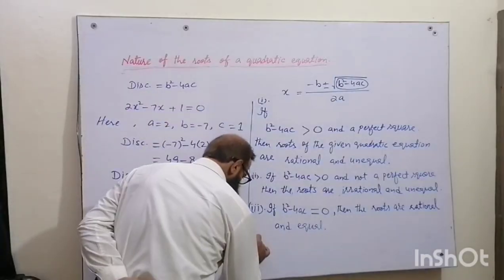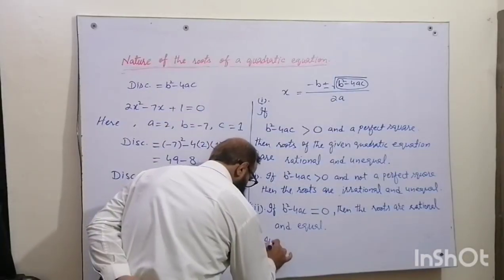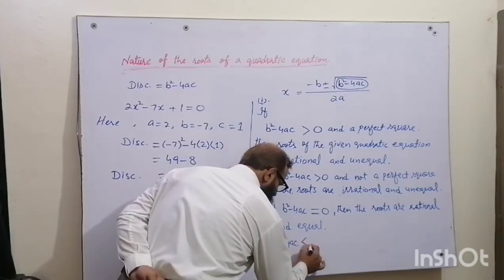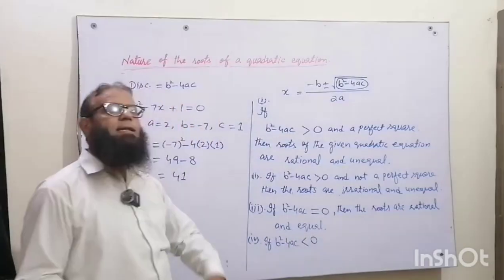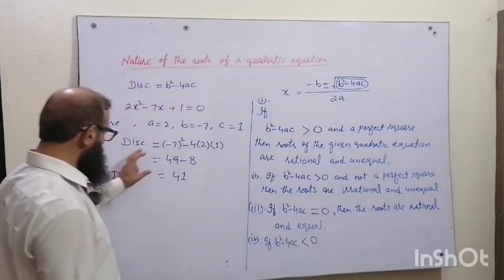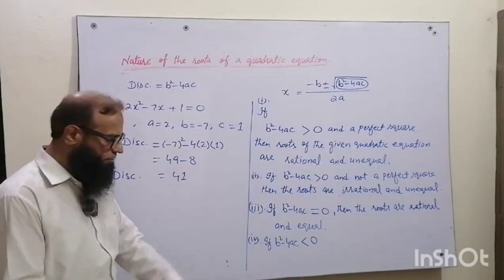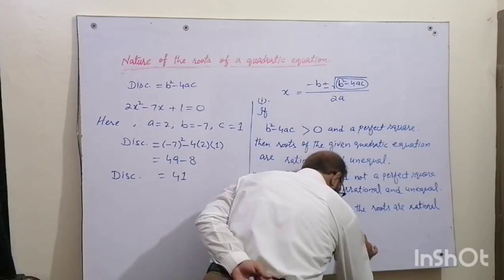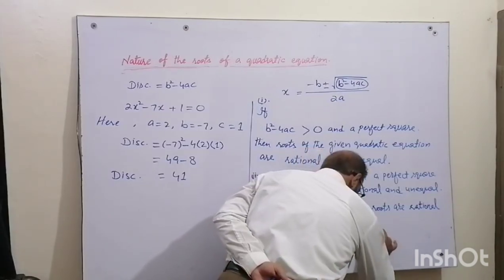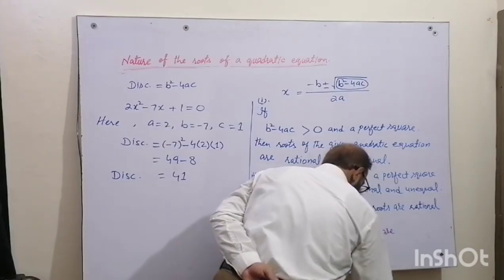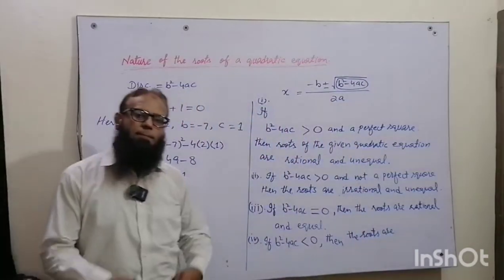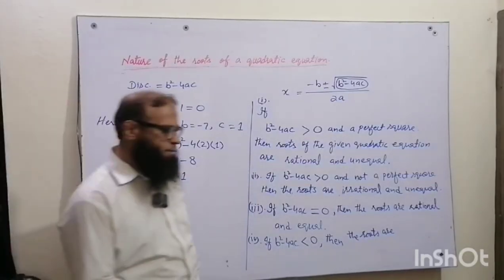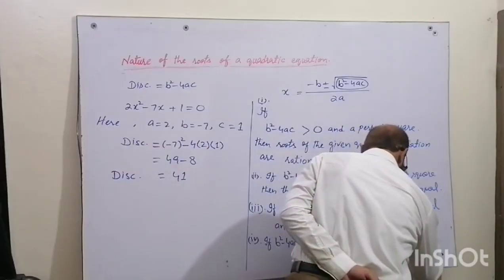And the last one is, if b square minus 4ac is smaller than 0. Smaller than 0 means it is a negative number. We have found the discriminant and the answer is a negative number. Then what are the roots? Then the roots are imaginary numbers, meaning complex conjugates.